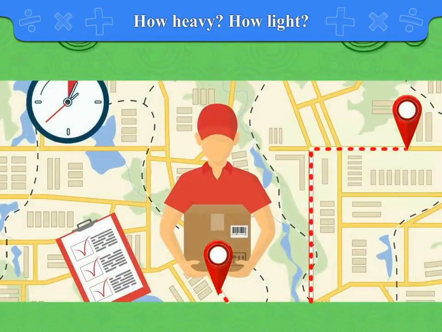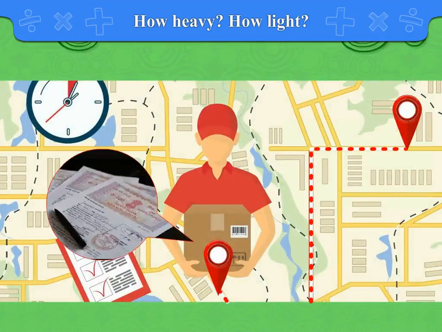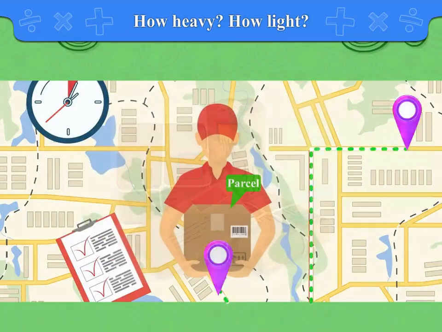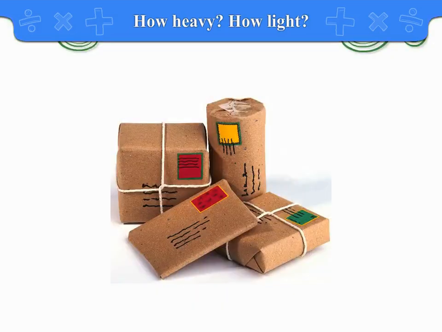From one village to another village or one city to another city, any item we send, such as important papers, mobile phones, etc., enclosed in a box or a cover is called a parcel. Friends, you know rupee stamps are affixed on the parcel to get it from one place to another.